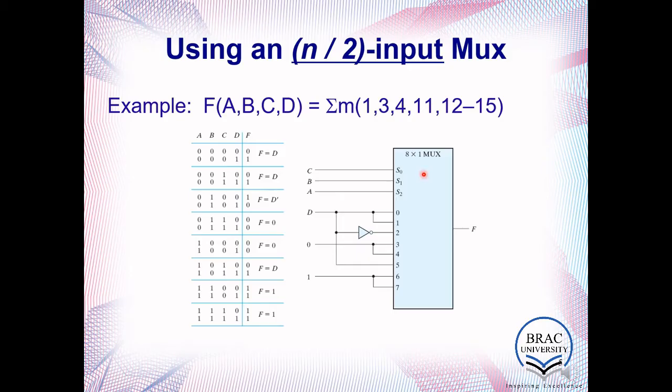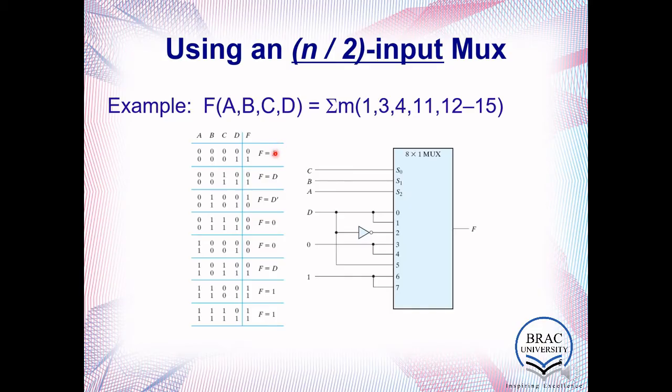For 8 by 1, obviously you have 8 inputs and 1 output, and to select 8 inputs you need 3 select lines, since 2 to the power 3 is 8, right? So for 0 to 7 we have inputs F0 to F7.